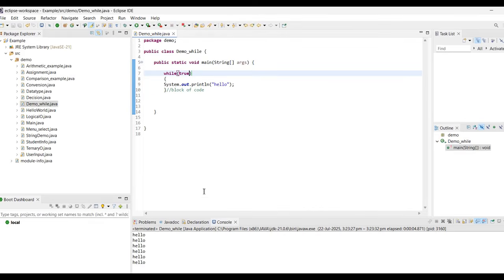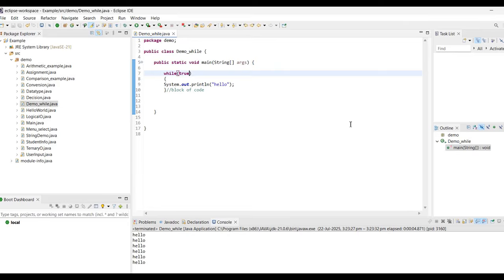First of all, I will stop this. What happens here? I have mentioned that the condition is true. So as the provided condition of while is true, it keeps printing hello continuously, which is actually an infinite loop. But I said that I want to print the word hello 5 times. How can I do it?